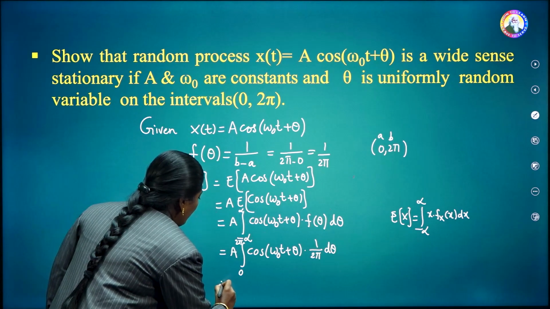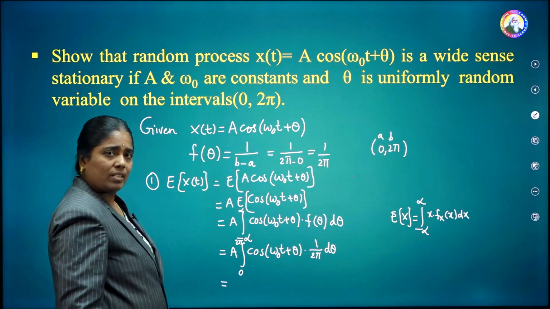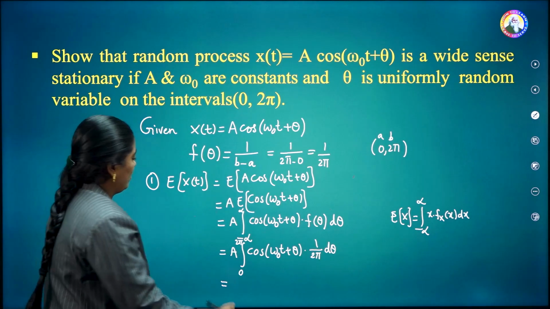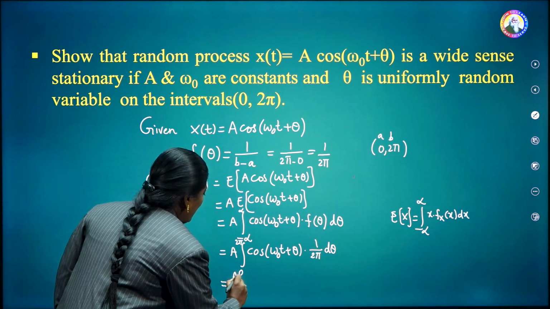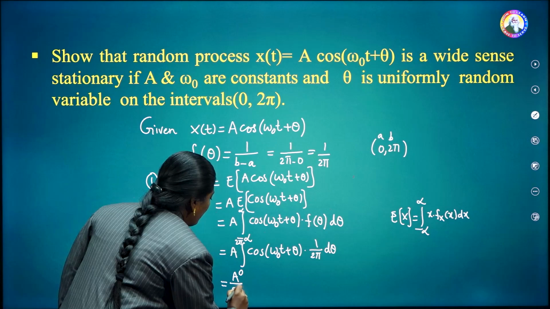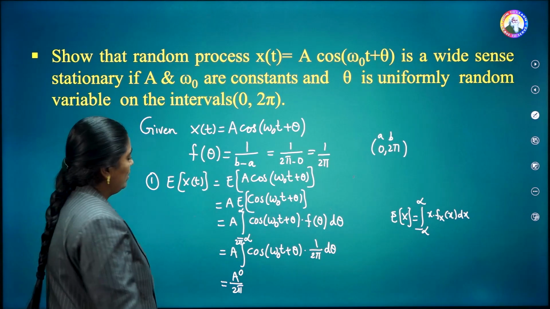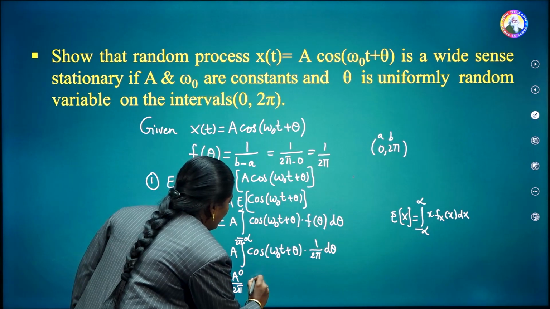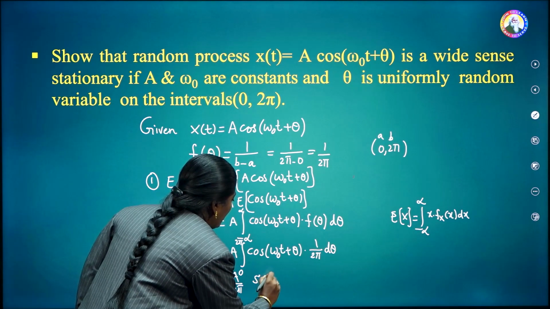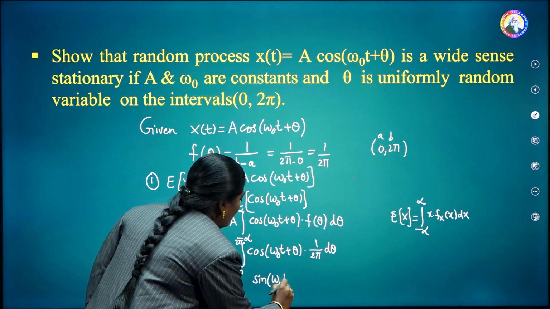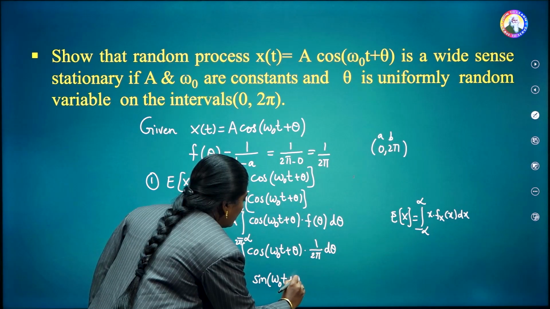1 by 2 pi is a constant, so take it out of the integration. Therefore, this is A by 2 pi. The integral of cos theta is sin theta. Applying that formula here, this is sin of omega naught t plus theta.